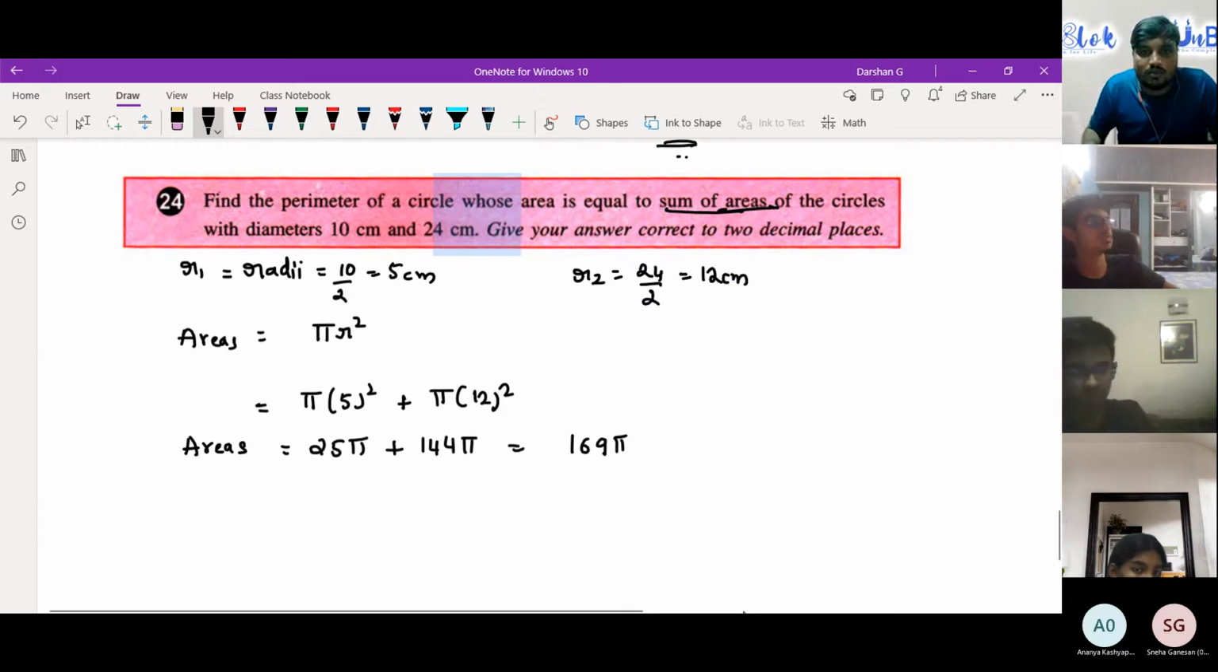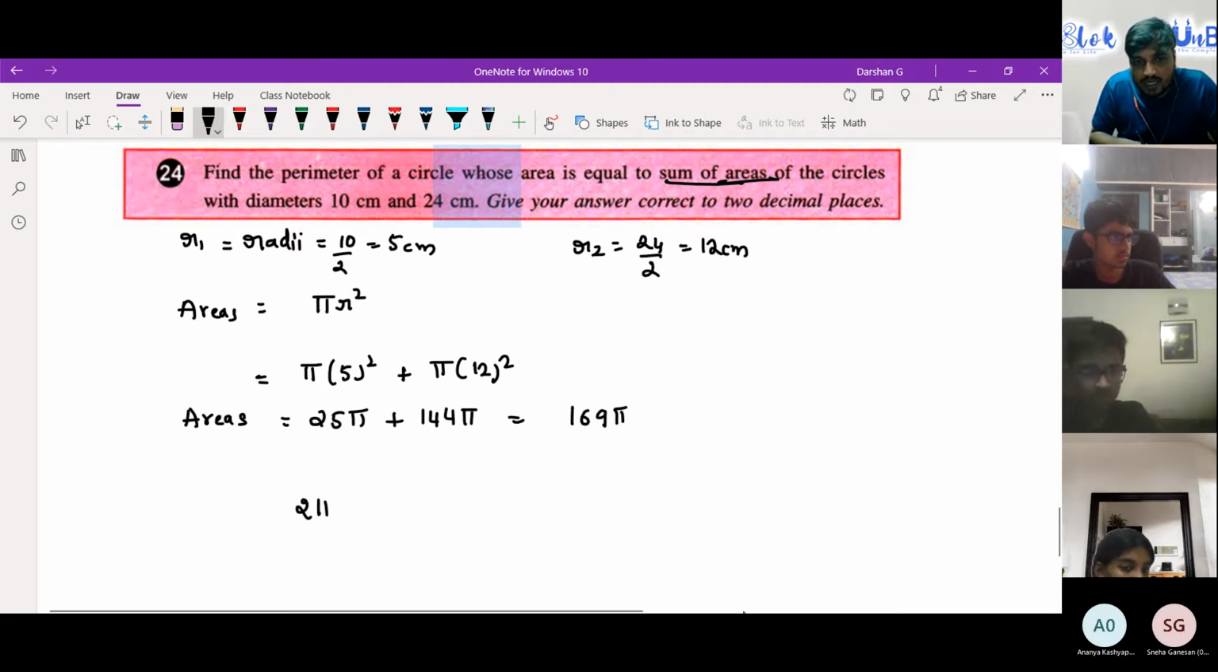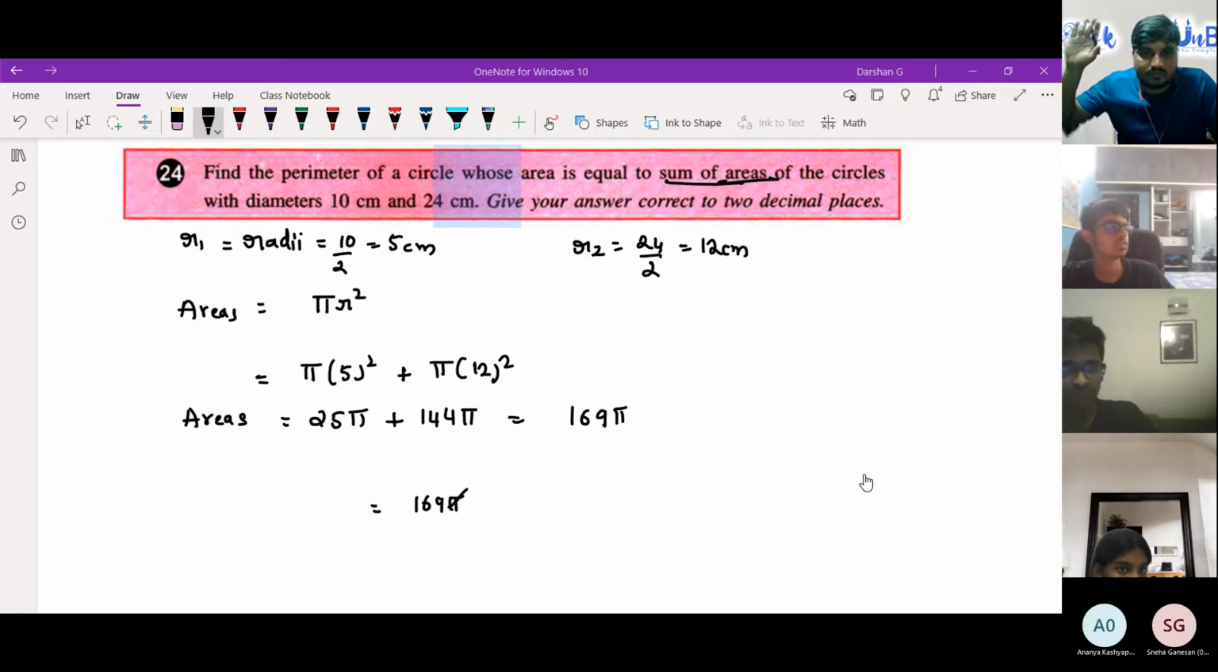So the perimeter of a circle, what is the perimeter of a circle? That is 2 pi r. That is equal to the sum of the areas. So sum of the areas I have anyways got 169 pi. So I can cancel pi and pi. R, they want the radius of that. Okay, find the perimeter. They want us to find the perimeter. Okay, so did I make any mistake in this? Anybody who feels I made a mistake? Anyone? Okay, can anyone tell me the answer?